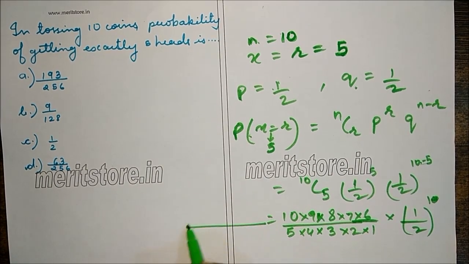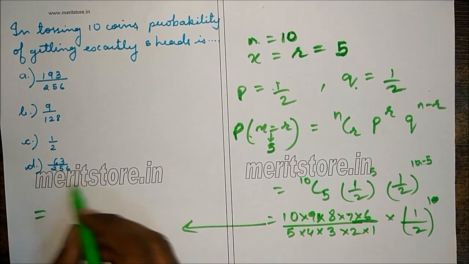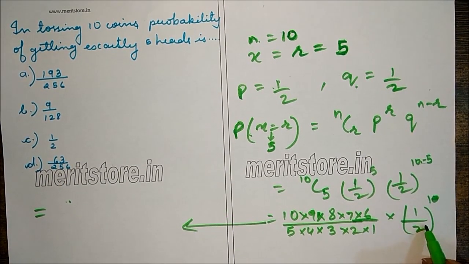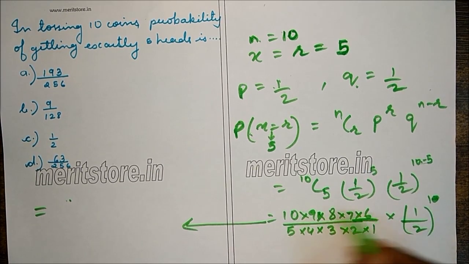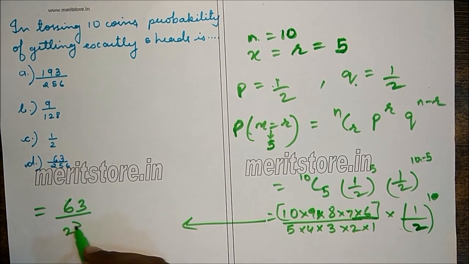Now we simplify this here. So we get finally, we can cancel 2 from the numerator. So we finally get the answer as 63 upon 2 raised to 8.